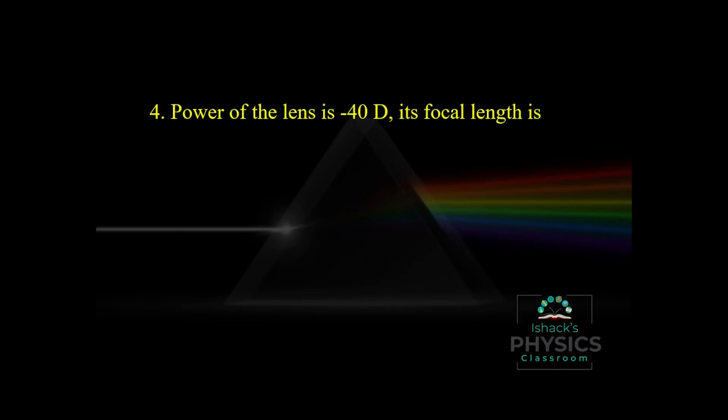The power of the lens is minus 40 diopter, its focal length is. So minus means it is a concave lens. The focal length of a concave lens is negative and also the power is negative. And in case of convex lens, the focal length is positive and also the power is positive. When the power is given, the equation is f equal to 1 by P. So 1 by 40 is 0.025, that means 2.5 centimeter. This is a concave lens, so it is minus 2.5 centimeter.